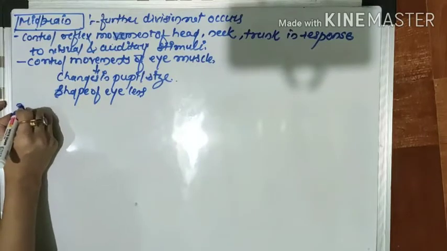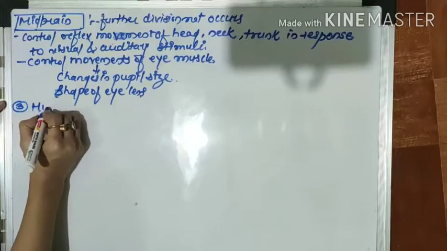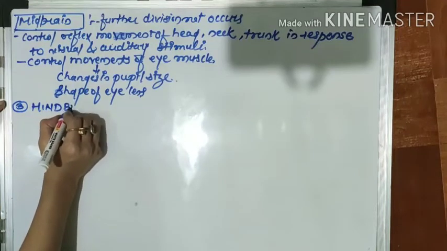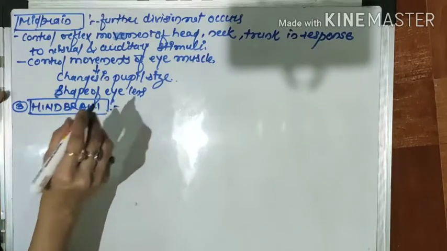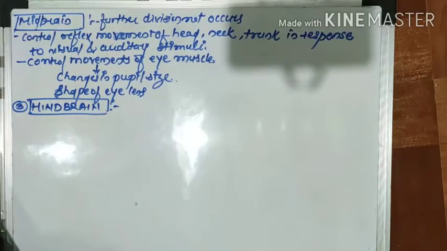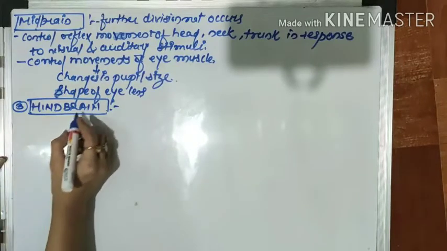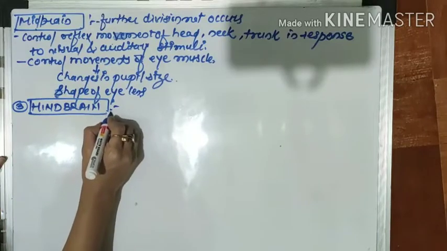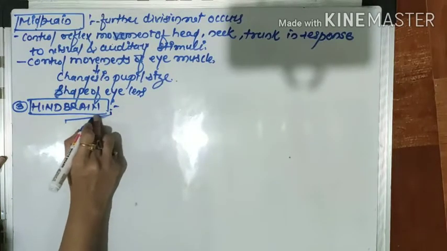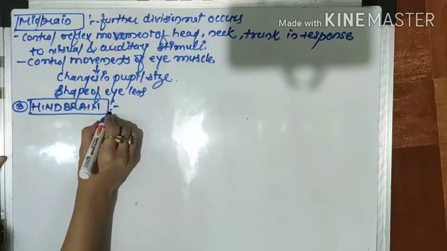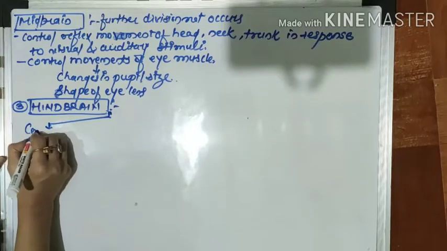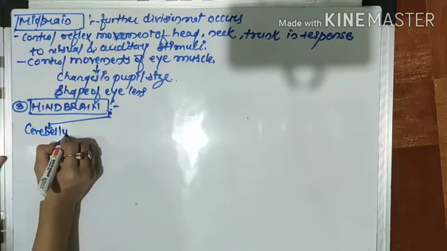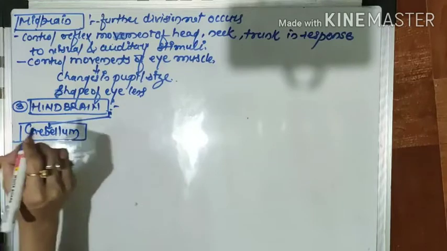Then the third important part of the brain is called the hindbrain. Okay, it's the last important part of the brain. Now the hindbrain also includes three parts. First part is called cerebellum.